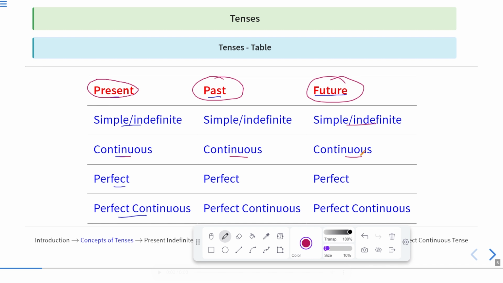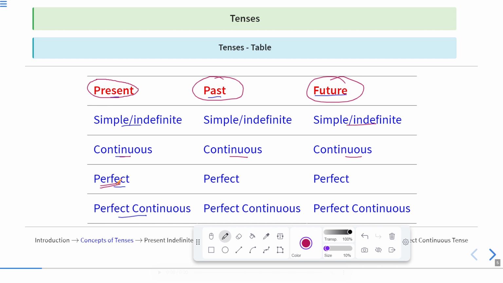Okay, perfect means when something is perfect. And in case of work, if something has been done, if something shows the completeness, that will be shown in perfect tense. Now it is not required that the work has been completed. If it has not completed, then also it will appear in perfect tense. The main concept is the completeness. Whether it is completed or not, to show the completeness of the action is shown in the perfect tense. For example, if you have finished your homework, you will write it in present perfect tense.